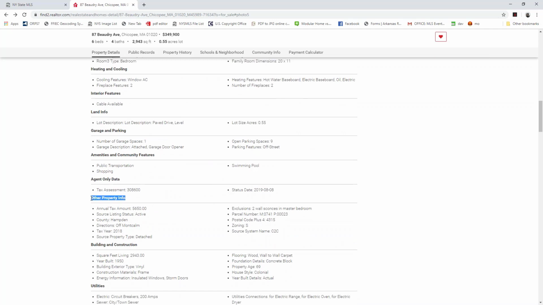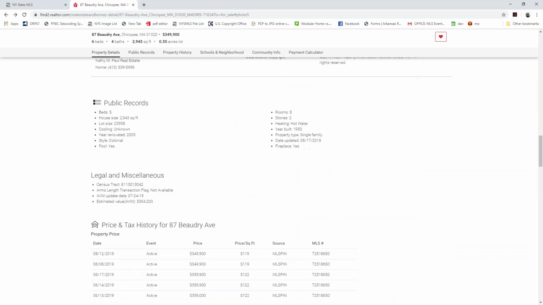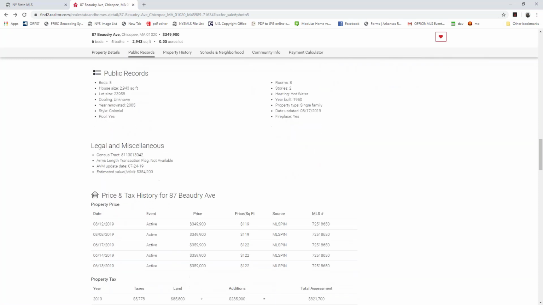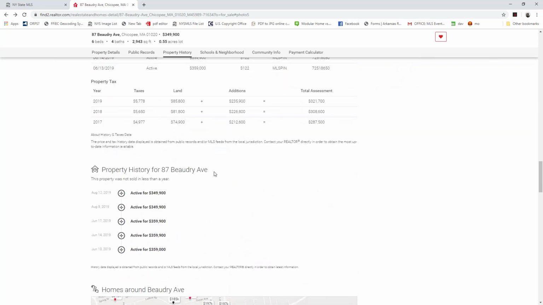Here's our tax information. So we can see the annual tax is about $5,600. We've got our tax ID number here. We also have the year that it was built, property age. Again, all this kind of information coming in from those public records. Get more public information here. Here's more tax history. And this right here is the property history of the listing.